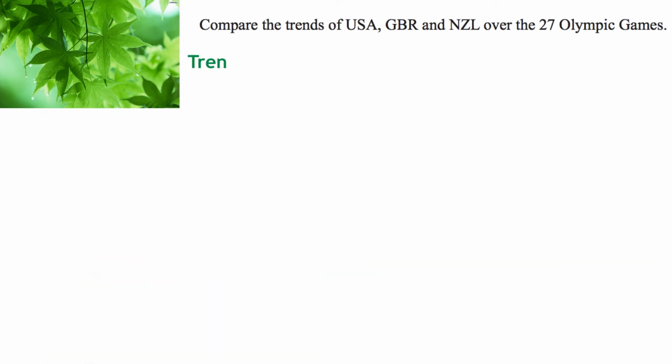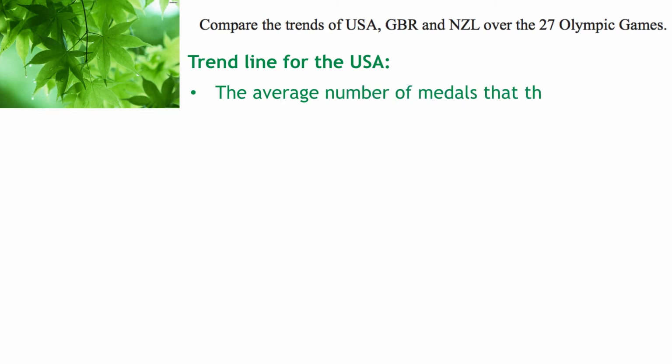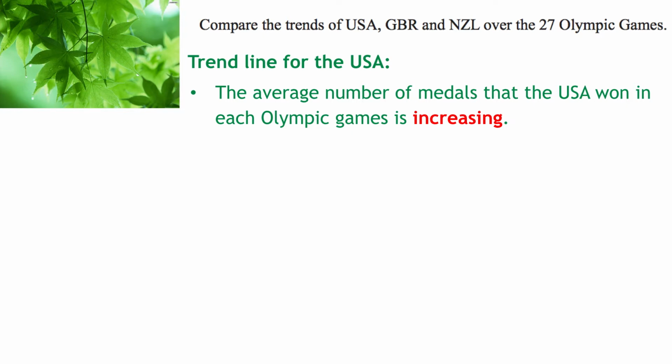So let's start with the trend line for the US. So we can say our average number of medals that they won in each Olympic Games is increasing. I've also noticed that the number of medals varies quite a bit for the US.